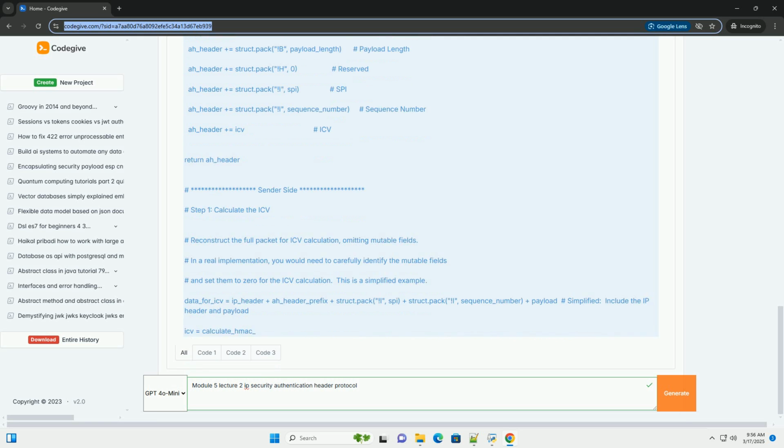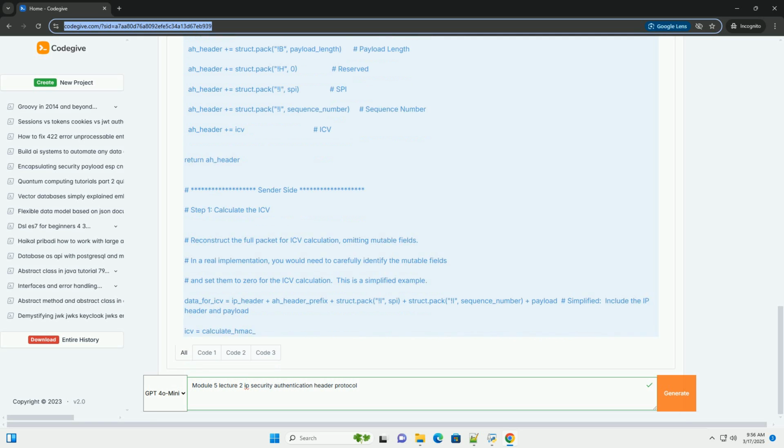4. Mutable IP header fields. A crucial aspect of the AH calculation is that certain fields in the IP header are not included in the ICV calculation. These are called mutable fields, and they are allowed to change during transit without invalidating the AH. The typical mutable IP header fields are